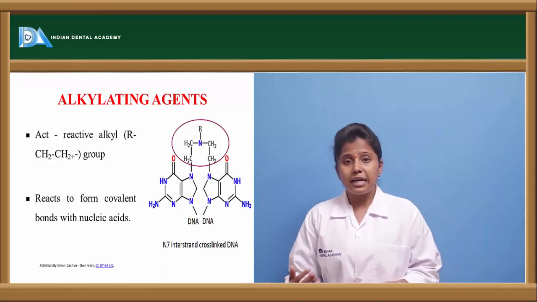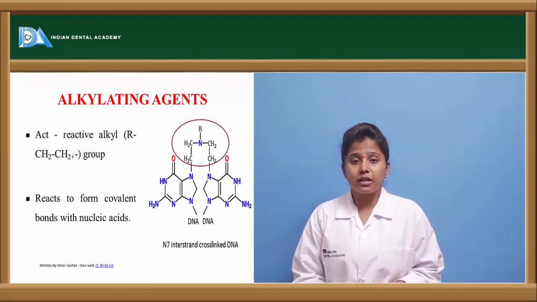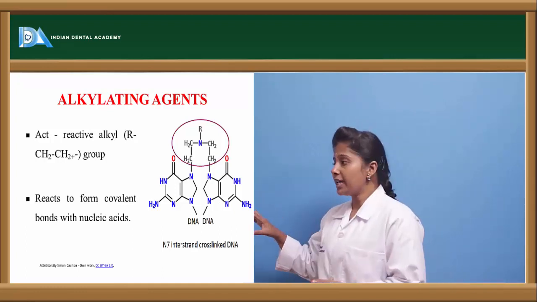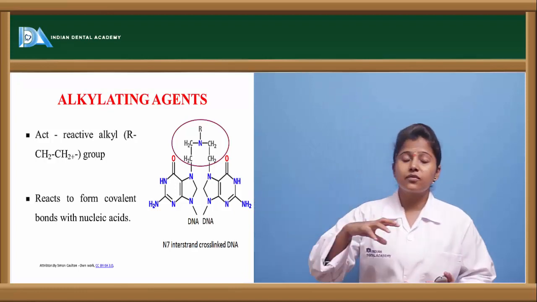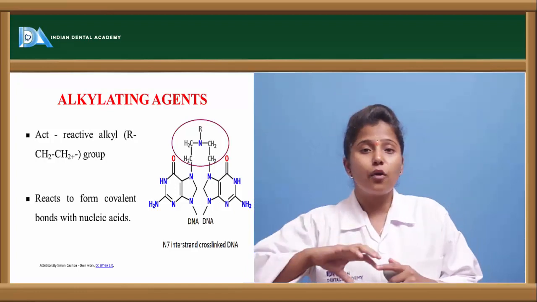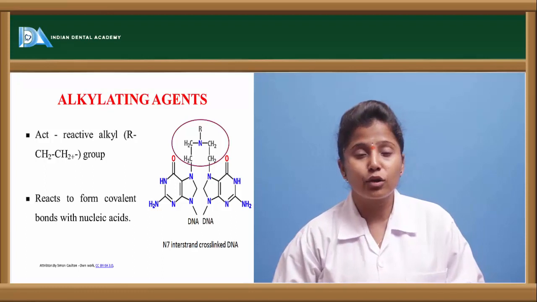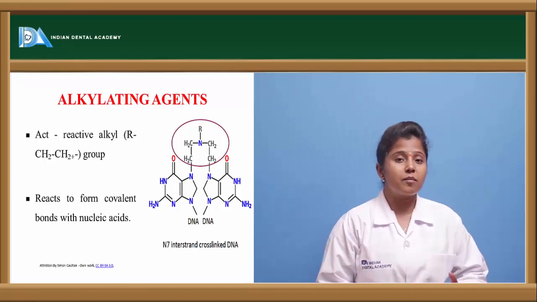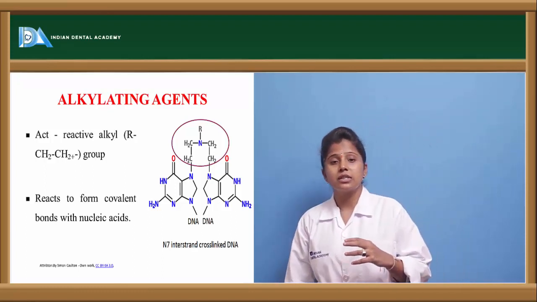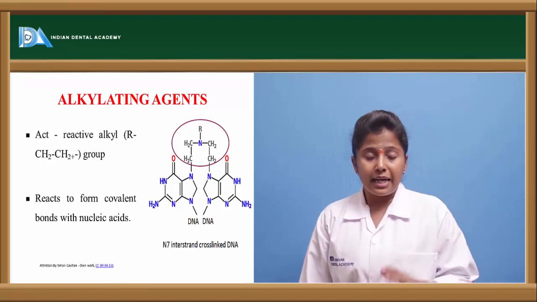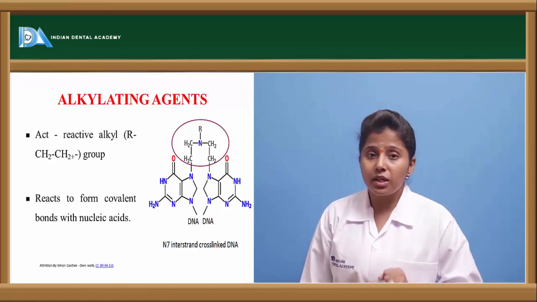What do these alkylating agents do? Once they enter the body, they react with the nucleic acids of the cancerous cells. They form intermediate compounds by reacting with the nucleic acids present in the cancerous cells, and thereby they prevent the growth.